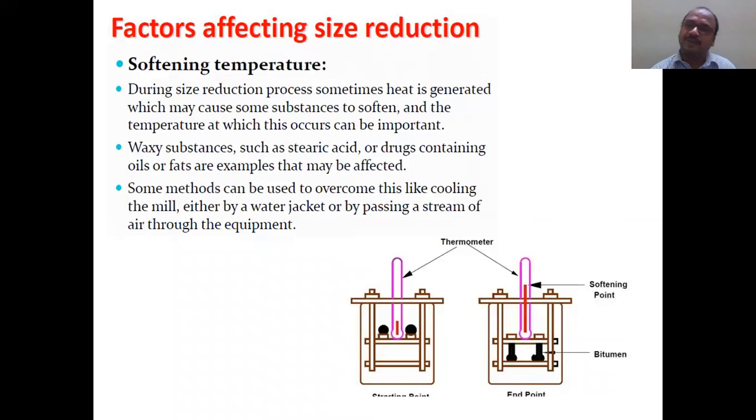And softening temperature, the temperature at which the material will soften, is also important. See here, the material is a solid. When you start heating it, the temperature increases and the material becomes soft and flows down. The temperature at which it softens is called the softening temperature. That is also very important.